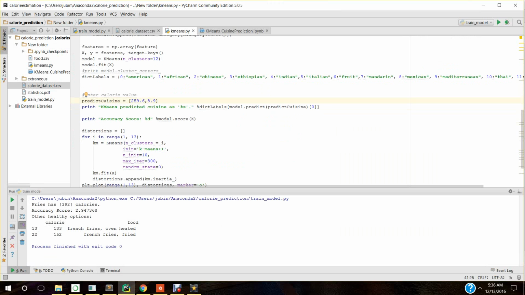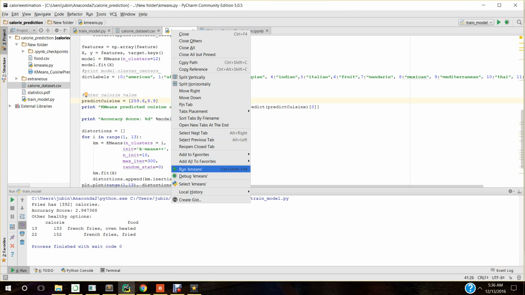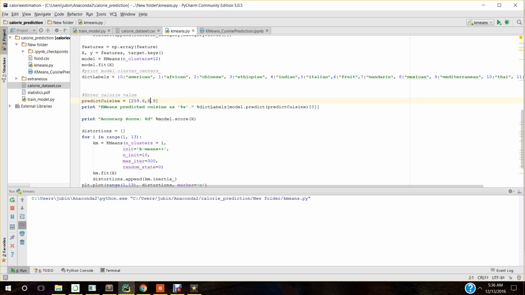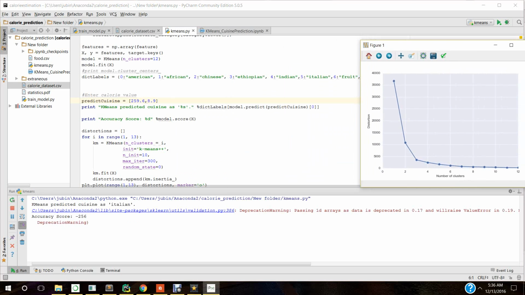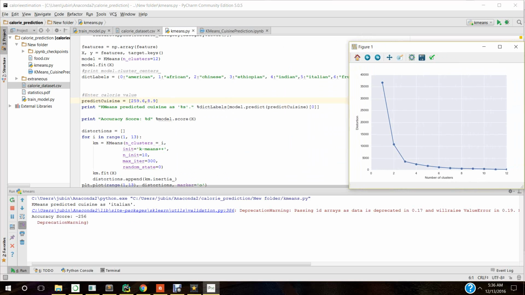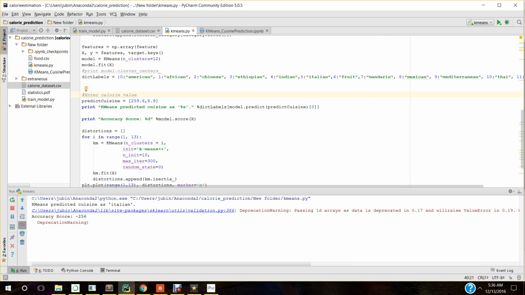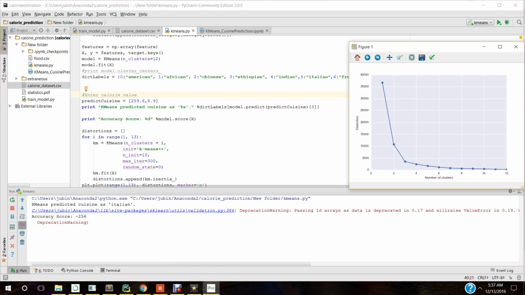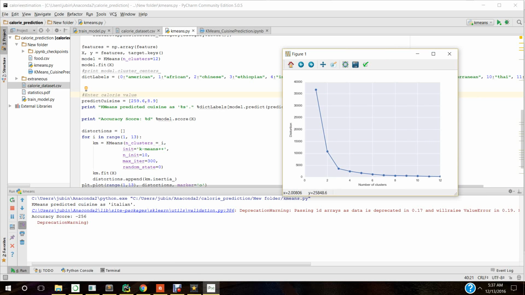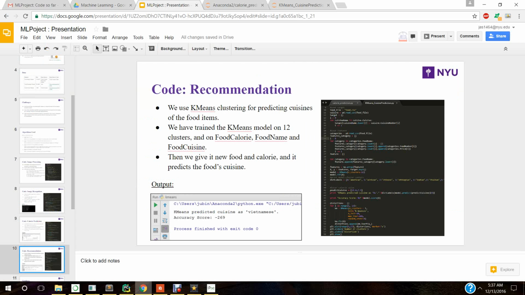So here I'm giving the cuisine's value as 259 and 8.9, and let me run this code. So you can see that the cuisine predicted here is Italian, which is very correct because the 8.9 value is near to Italian. And in this graph, the distortion graph, as you can see, the distortion decreases as the clusters are increased, and this will be explained further by Harshit further in the PPT.